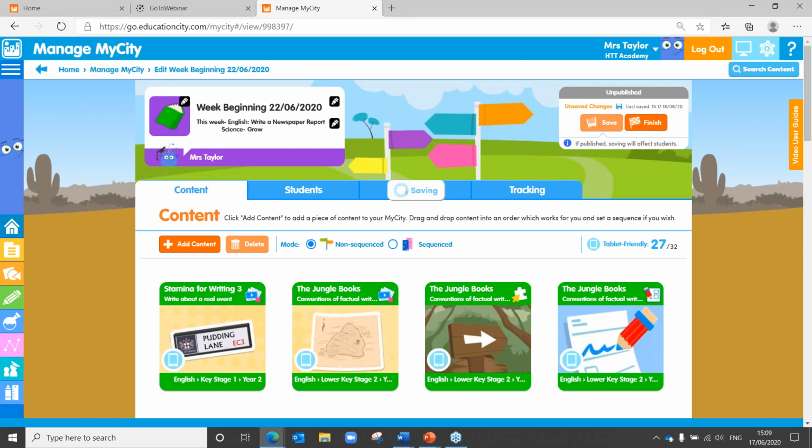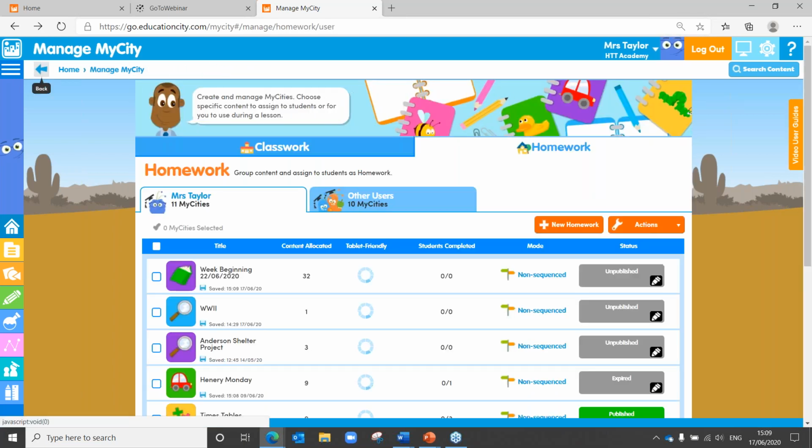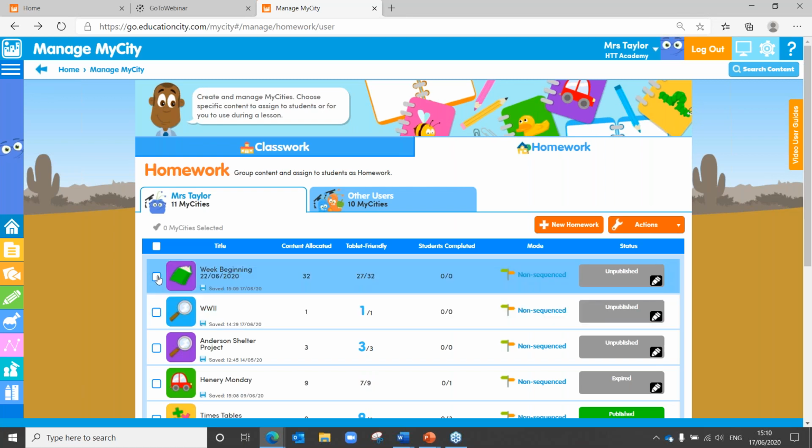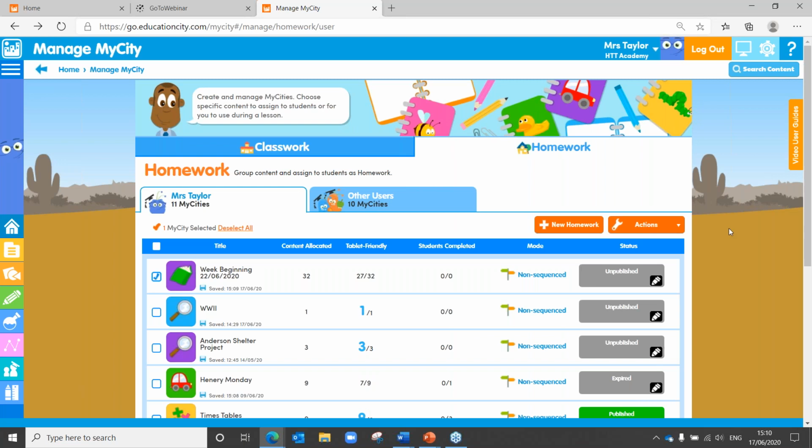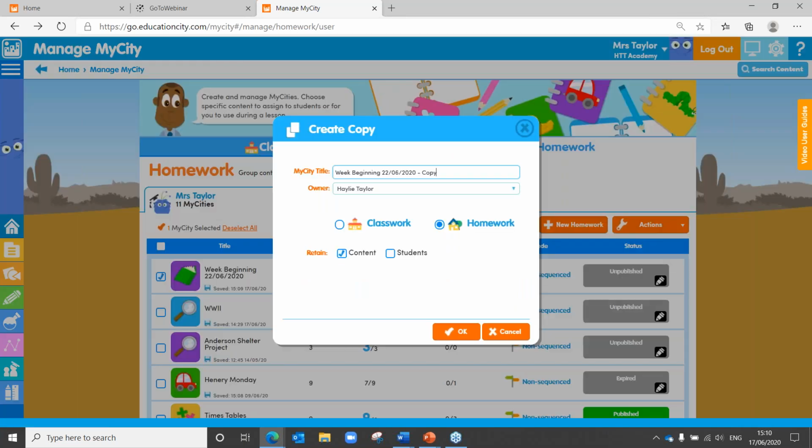I'm just going to save that and head back along my breadcrumb trail at the top left here. What I could do is create a copy of this folder by clicking in the box next to it, Actions, Create a Copy. And I could separate the subjects out. So this one will be English. There we go.